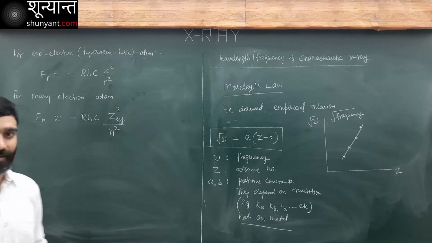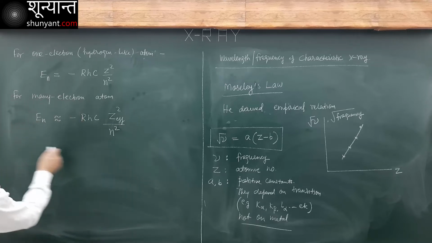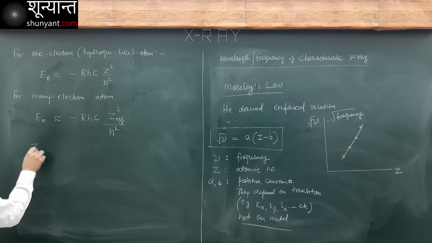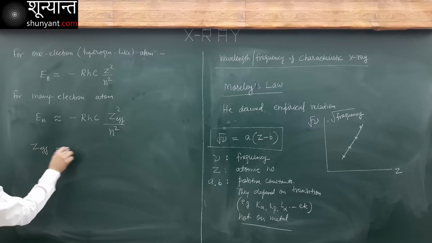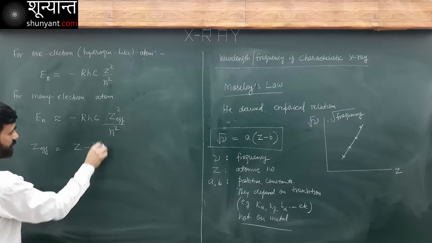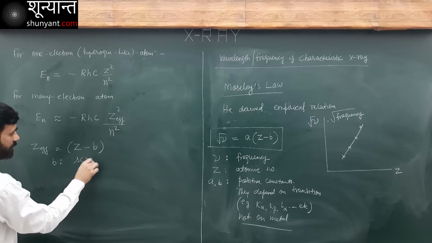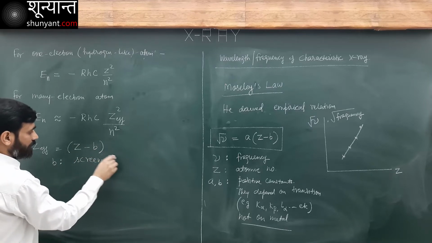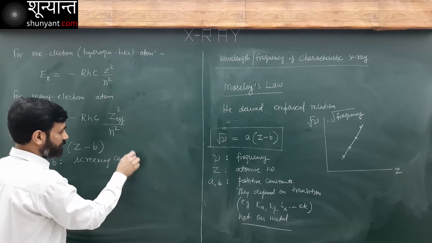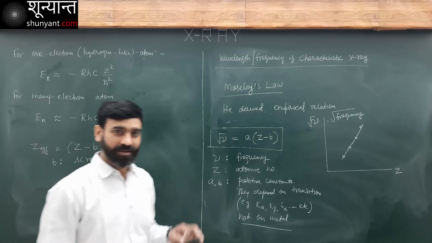What is the meaning of Z effective? Z effective is equal to Z minus B. B is known as the screening constant.